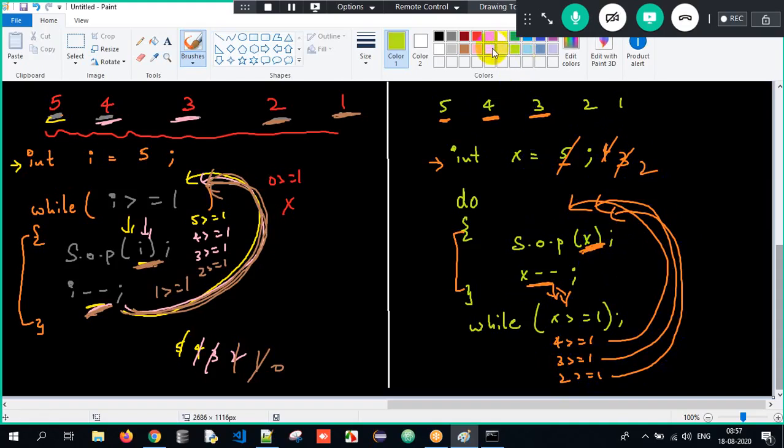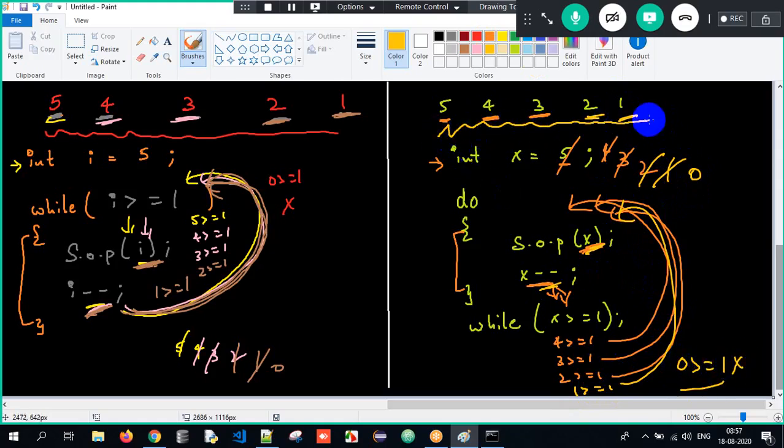I need to print the x value here, right? What is my x value if I try to print? It is nothing but 2. Again minus minus, it will become 1. Again, is 1 greater than or equal to 1? Yes, it goes back. 1 will get printed. x minus minus, it will become 0. Is 0 greater than or equal to 1? No. Stop it. And I have got the desired output.